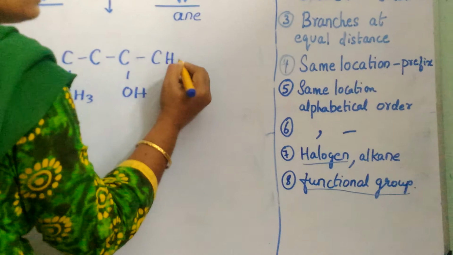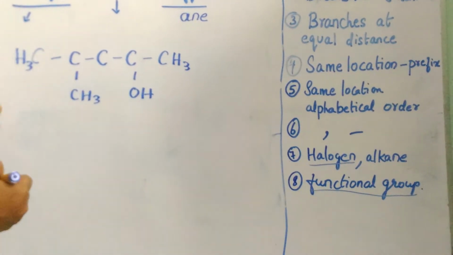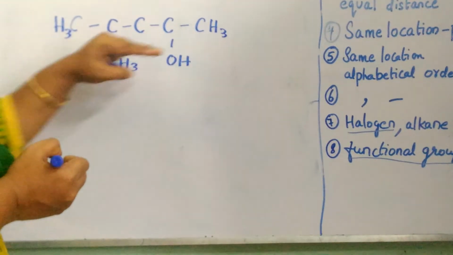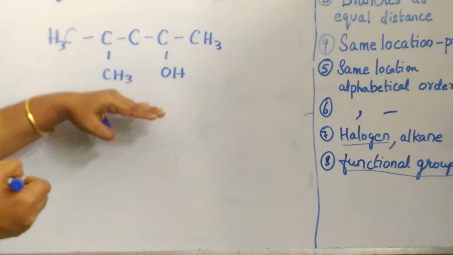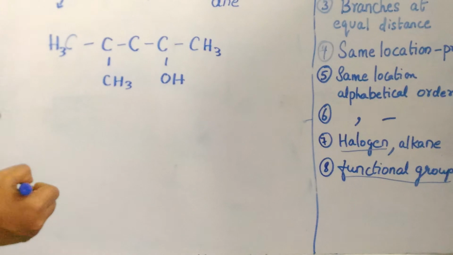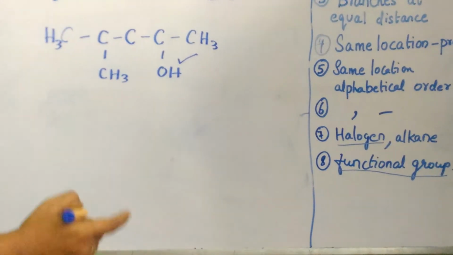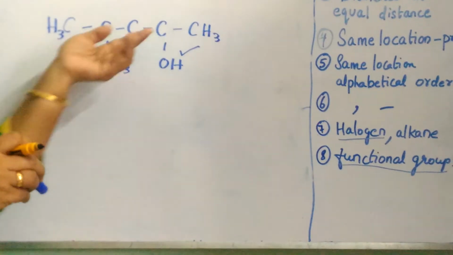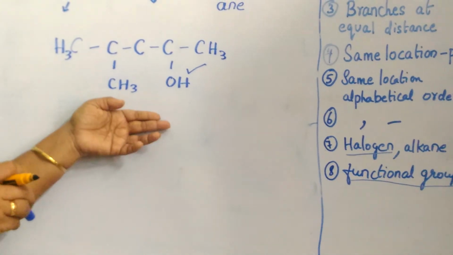Now let us see how to number it. We have to have an idea how to number it when we have an alkyl group and a functional group at the terminals. When we have the functional group at the terminal, the first preference should be given to the functional group alone. It's very important: the functional group gets the lowest number, not the methyl group or the alkyl group. The alkyl group will not get the lowest number.